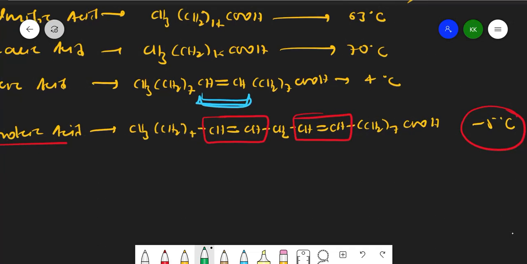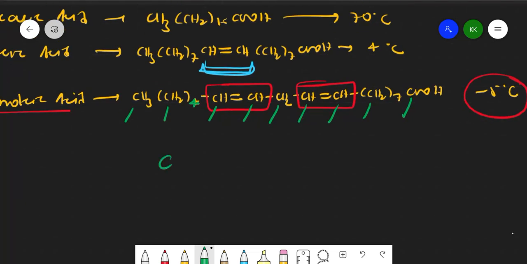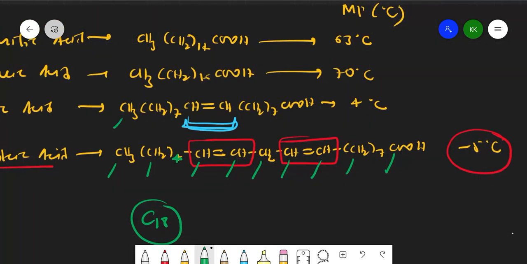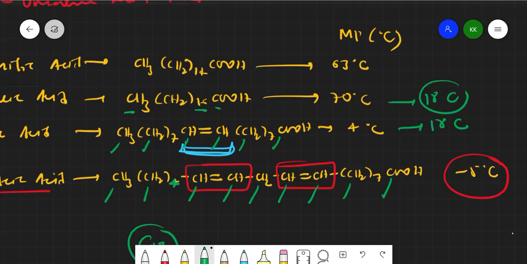If you count the number of carbons here, 1 to 4, so total 5, 6, 7, 8, 9, 10, 11 and up to 18. So almost all fatty acids have C18, right? Here also, see, 1 plus 7, 8, 9, 10, and this is 17 and 18. So here also 18 carbons. Here if you count, it is 16, 17 and 18, so 18 carbons. Most of the fatty acids will have 18 carbons. Long chain means they will contain 18 carbons.